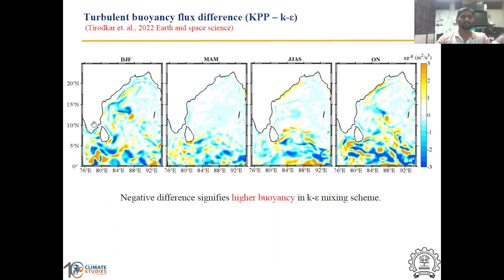We can see in this particular plot that it is negative. So KPP minus K epsilon is negative, and hence this higher buoyancy is preventing the dissipation from working faster, and then the false cooling in my temperature is not visible, and that is how it is correcting the prediction of the ocean model.